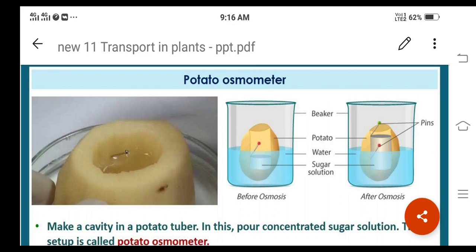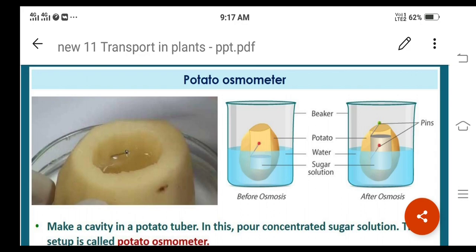And then with the help of scalpel, you are going to remove some amount of tissue in the middle. It means you are going to make a cavity here, but that cavity should reach almost the bottom side, and it should not damage the bottom at the time of preparation. Otherwise, what will happen, if we add the sugar solution in the cavity, it will move into the beaker or the petri dish, right?